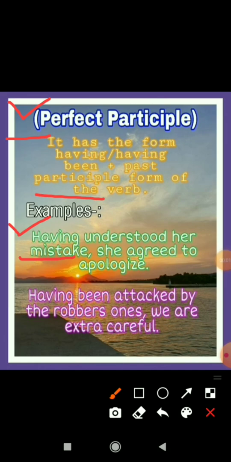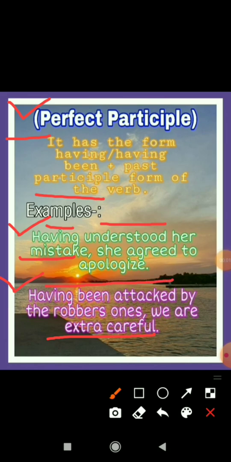Having understood her mistake, having plus third form of verb, which is perfect participle, means after understanding her mistake, she agreed to apologize. Second example, you can see: having been attacked by the robbers once, we are extra careful. So what is the perfect participle here? Having been plus third form of verb, that is having been attacked.